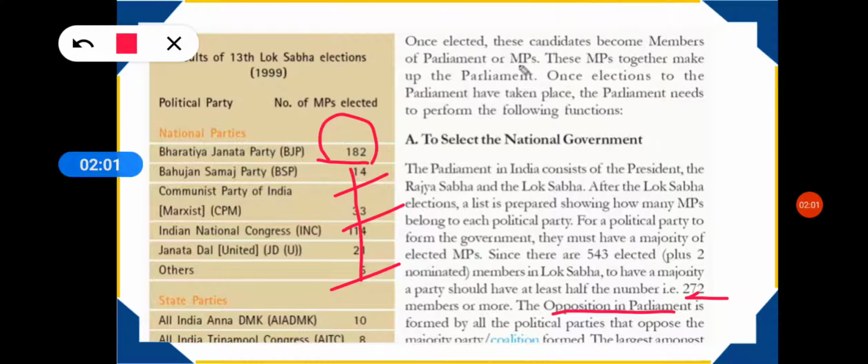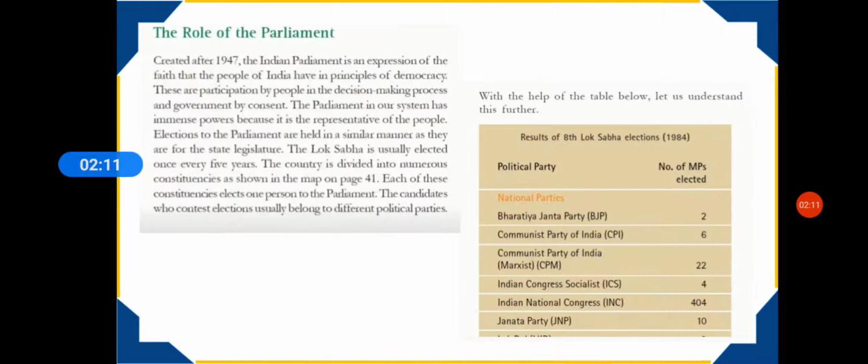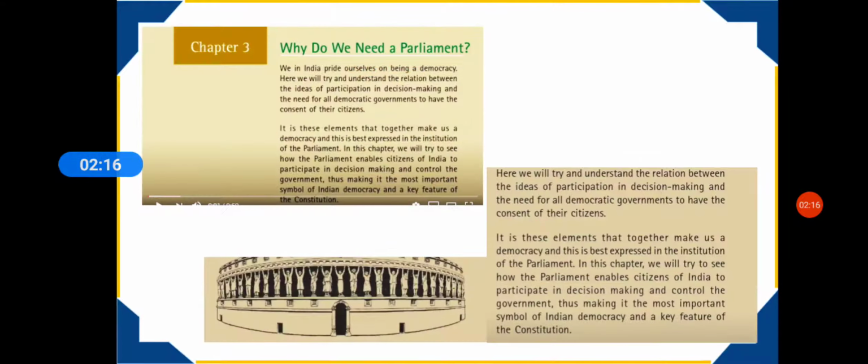Now we have understood in this whole chapter the function of all these parties and the parliament. Let's take a quick recap. First, we understood why we need a parliament. Because this is the key feature of any democratic constitution. It gives a vibe of democratic government. It is the most important part of a democratic government.